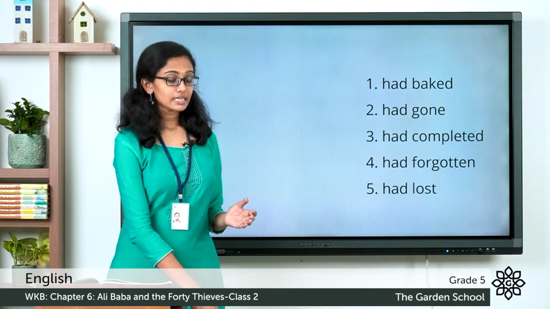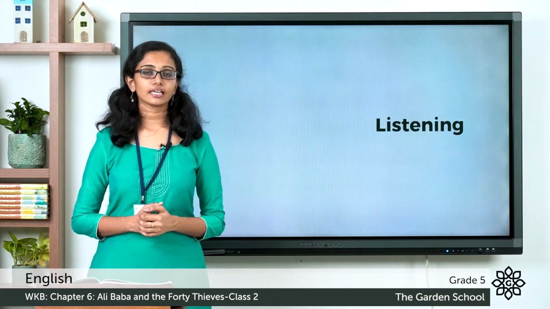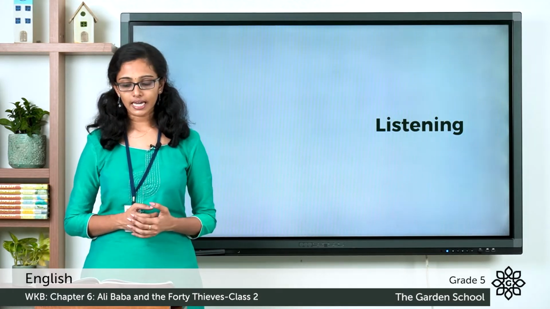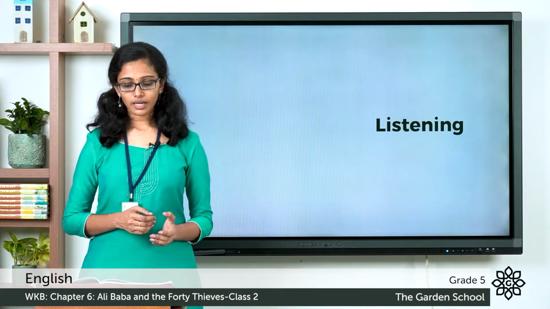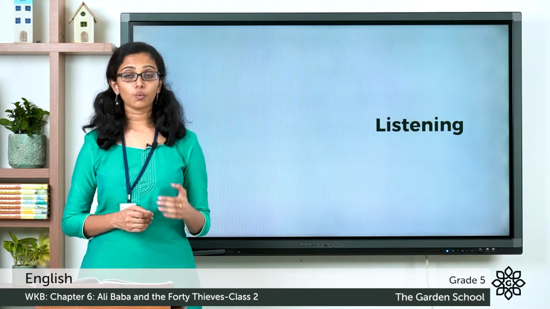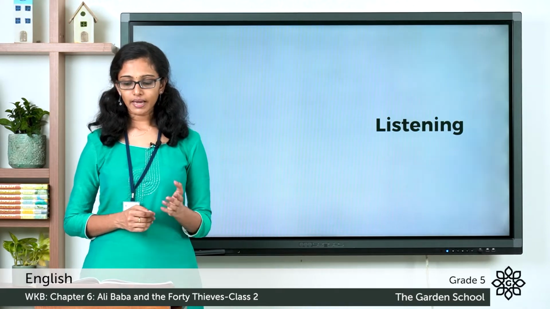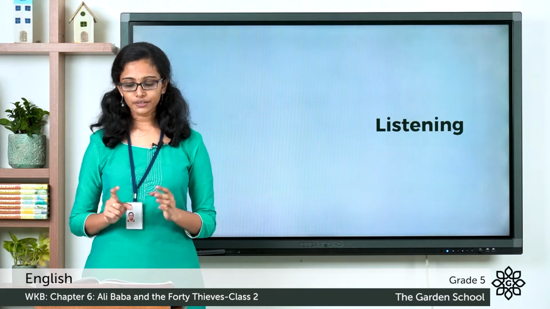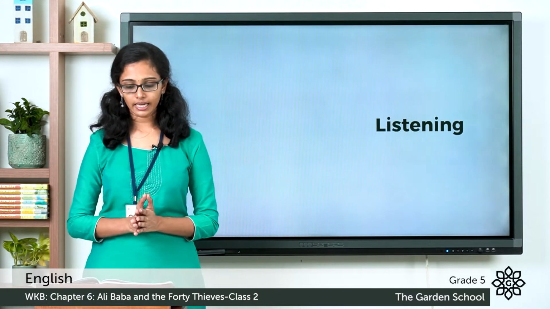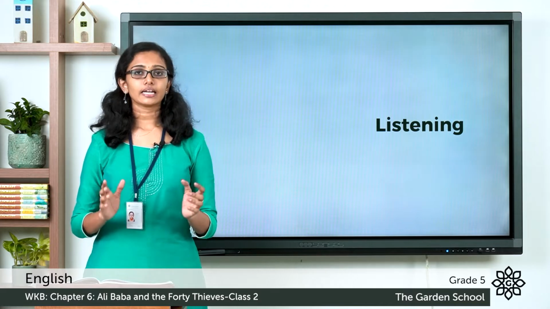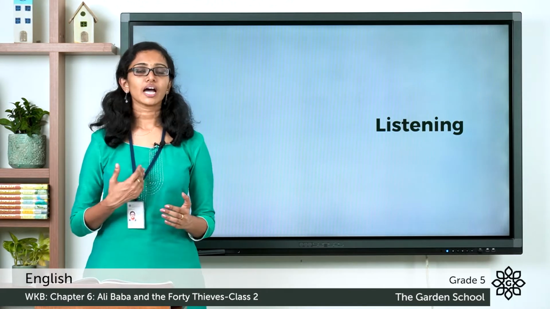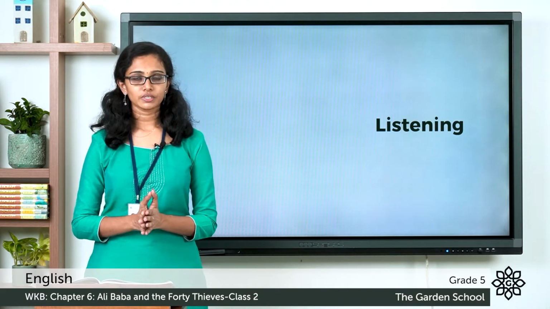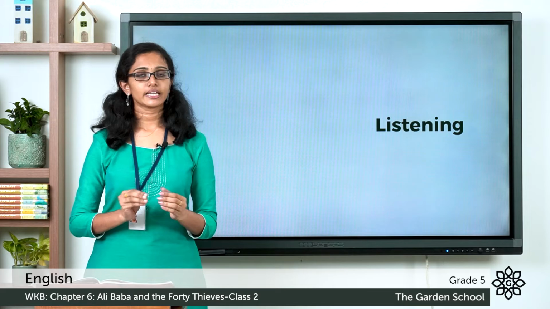Now let's move on to the next section, and it is the listening exercise. So let me read the question to you. Listen to the simple process of writing an invisible secret message. Now complete this flow chart on the basis of what you hear. The first step has been done for you. So here you can see a flow chart is given, and the first step is already given there. And these are the steps to write an invisible secret message. So I am going to read out a passage which mentions the process of writing an invisible secret message. So you listen to it very carefully.